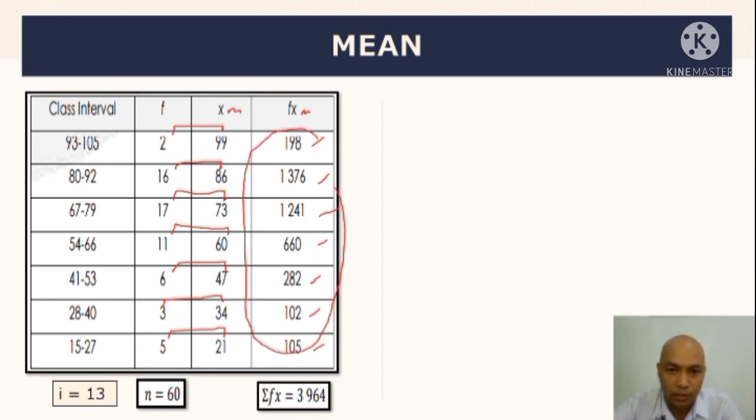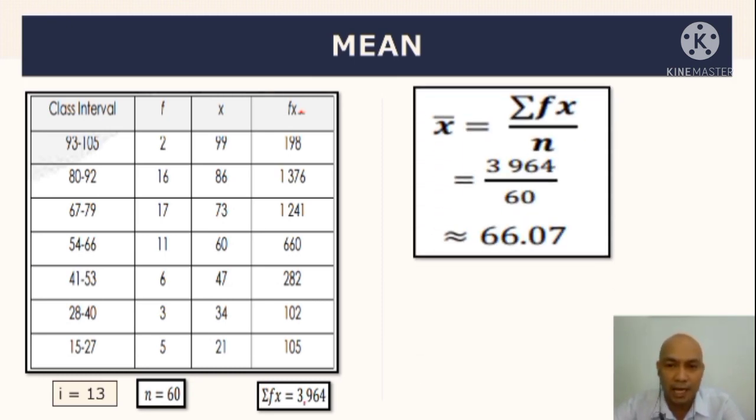Kaya, meron tayong the summation of fx, di ba? Pero kung m doon, okay, fx sub m. Okay? So, magiging sum natin dito ay 3,964. So, pag kinalculate natin ang mean, meron kang summation of fx over n o kaya capital N, di ba? Pwede naman gamitin yung capital. So, magiging 3,964 divided by 60, approximately, in 2 decimal places, meron kang 66.07.